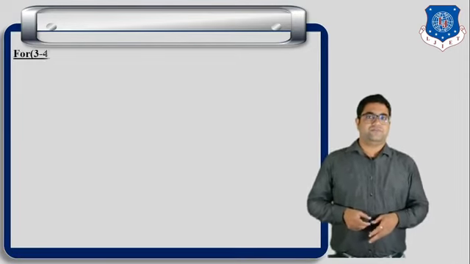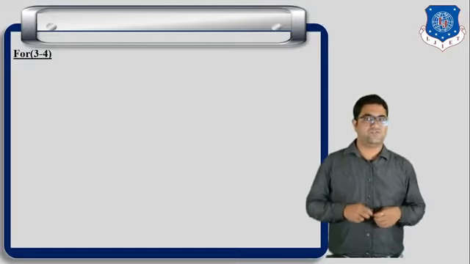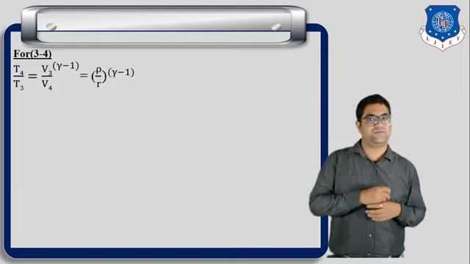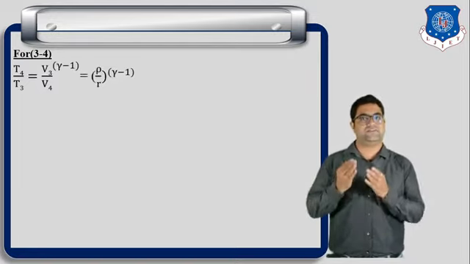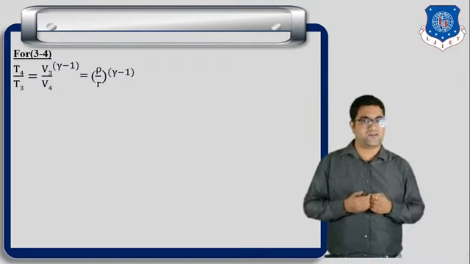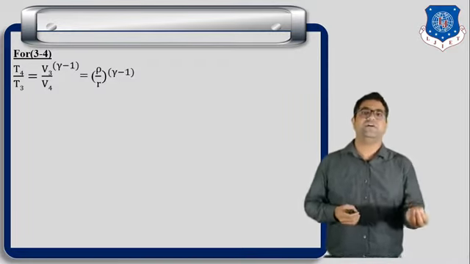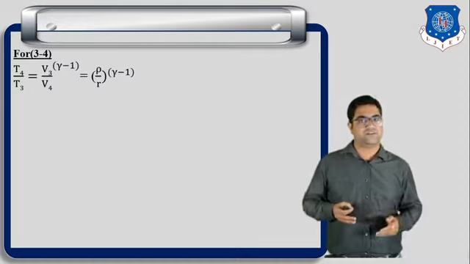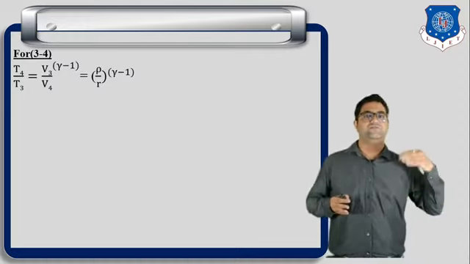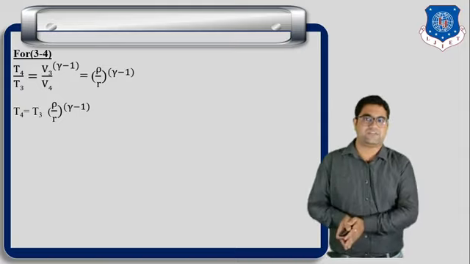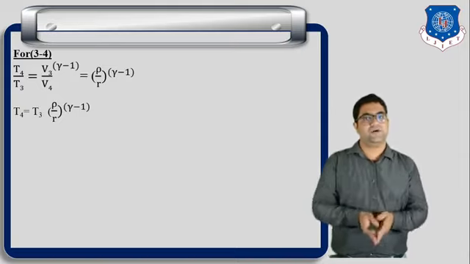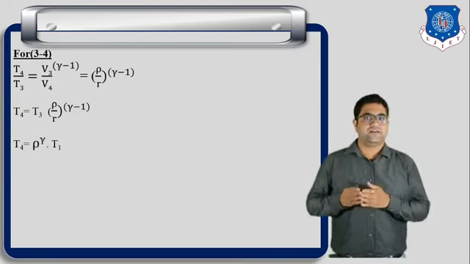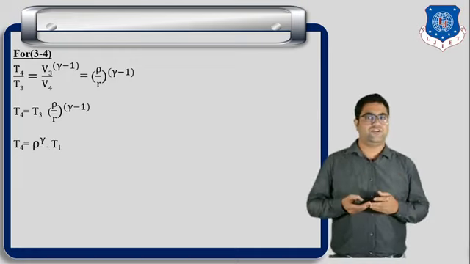Now our third process is process number 3 to 4, and we know 3 to 4 is an adiabatic process. For the adiabatic process we can write the temperature and volume relation as T4 by T3 is equal to V3 by V4 raised to gamma minus 1, and V3 by V4 is equal to the cutoff ratio divided by the compression ratio. So we can write cutoff ratio as rho and compression ratio as R, giving rho by R raised to gamma minus 1. The final equation is T4 equals T3 into rho by R raised to gamma minus 1. So finally we can write T4 is equal to rho raised to gamma into T1.